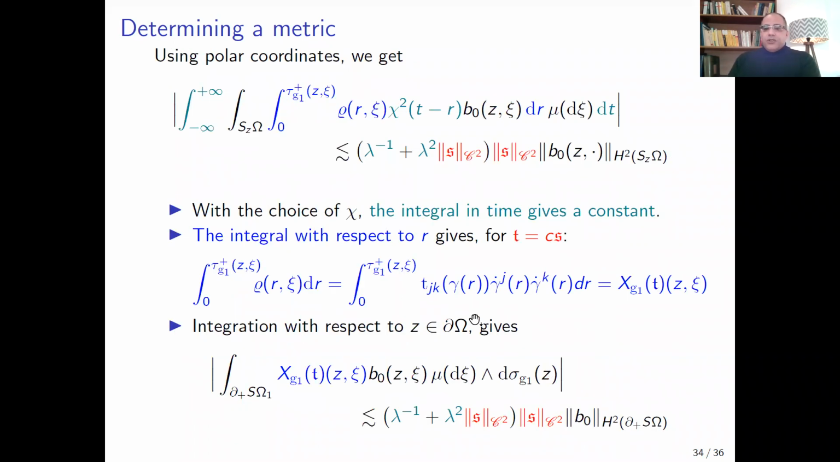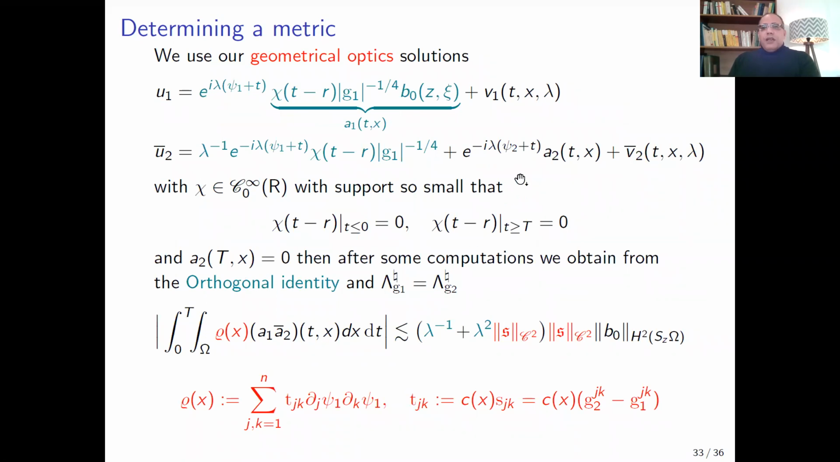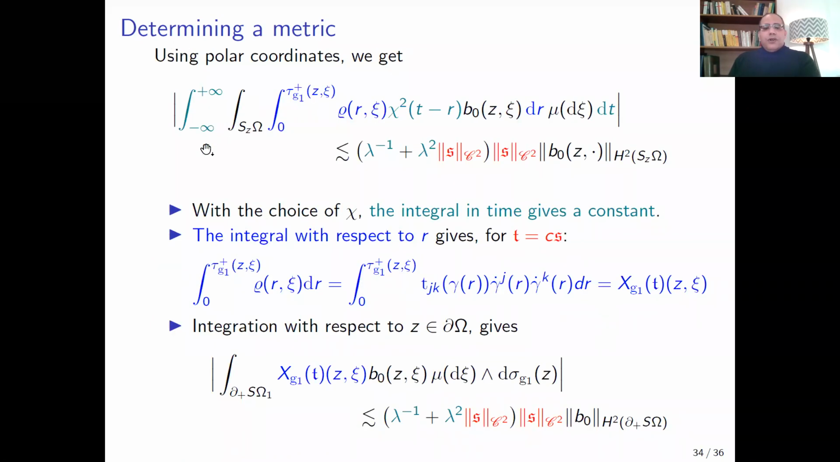So by using the polar coordinates, we obtain this inequality. In the green integral, the function chi is constant, so we can eliminate the integral in chi. The blue integral can be expressed by the X-ray transform of the tensor T. Of course, T is C multiplied by S, the symmetric tensor S. Then this inequality can be read as follows.